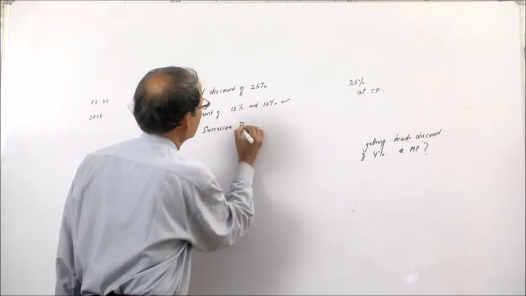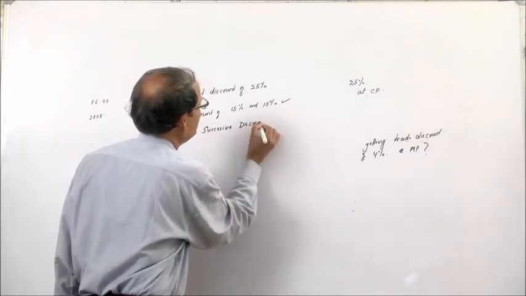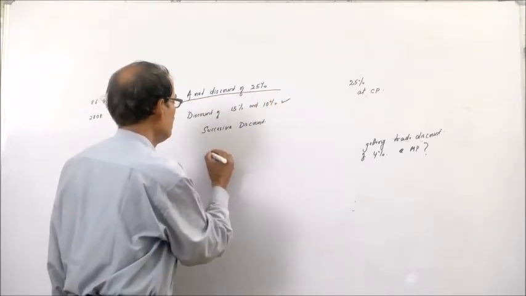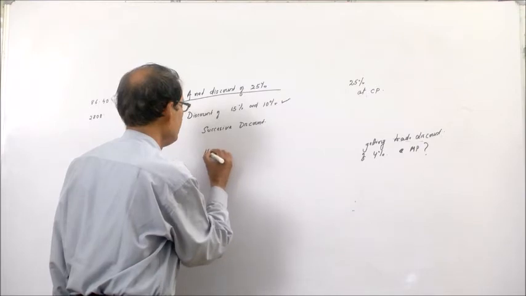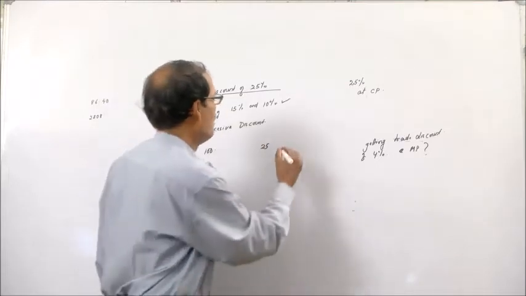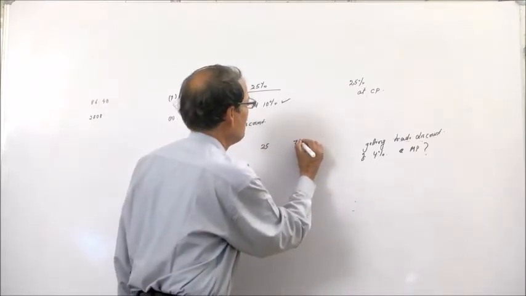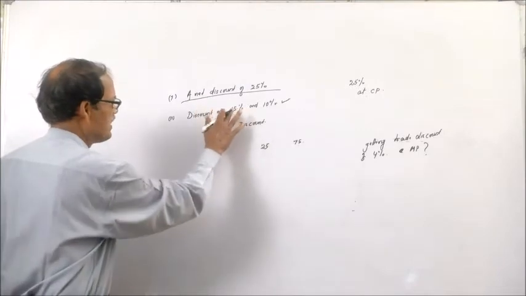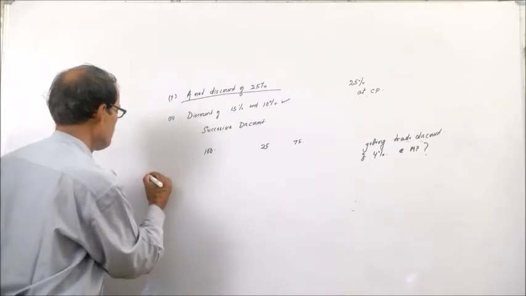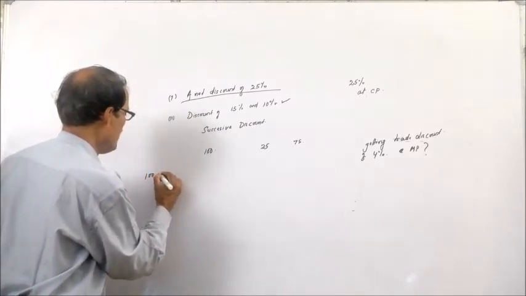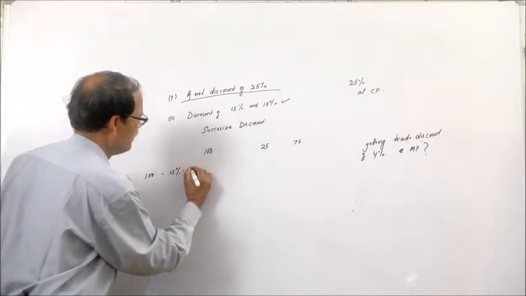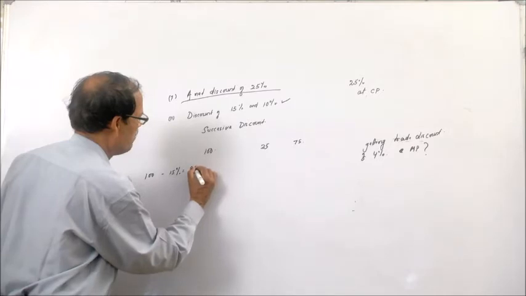Here you see, if we are giving 25% discount, then if the list price is 100, you get 25 rupees discount and the purchase price will be 75 rupees. But in the second case, two discounts, first 15%: if the marked price is 100, first 15% is calculated, then it becomes 85 rupees.